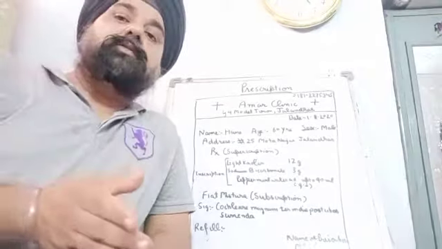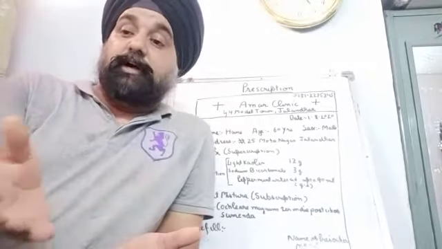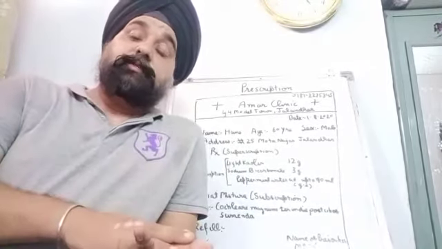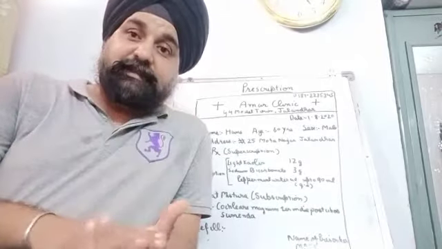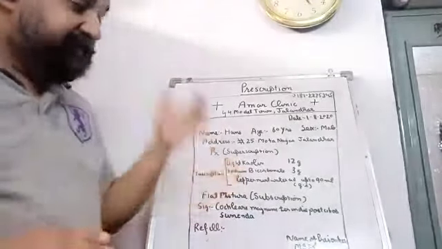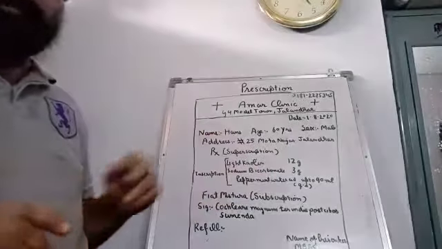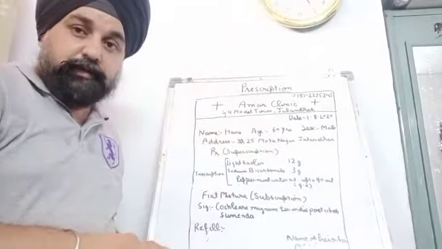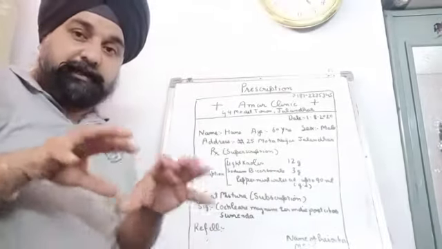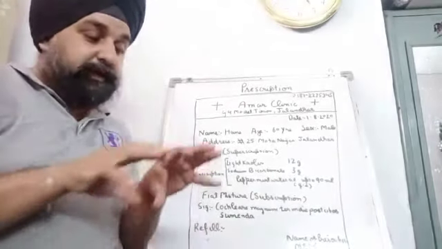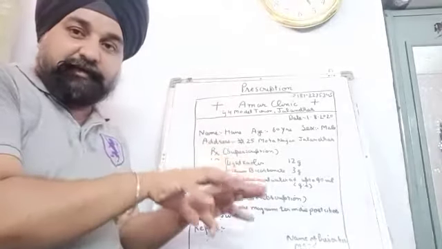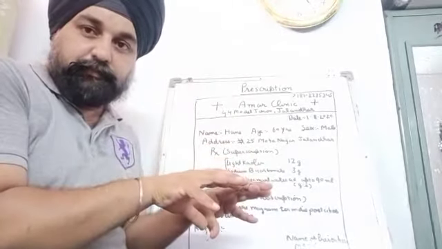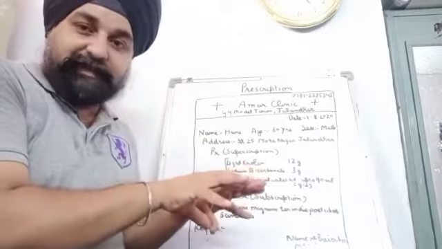If you are compounding, if you have to make the particular medicine, like you are given this preparation and you have to make a mixture out of it, you must take all the ingredients together. You must take a balance and keep the ingredients on one side of the balance.